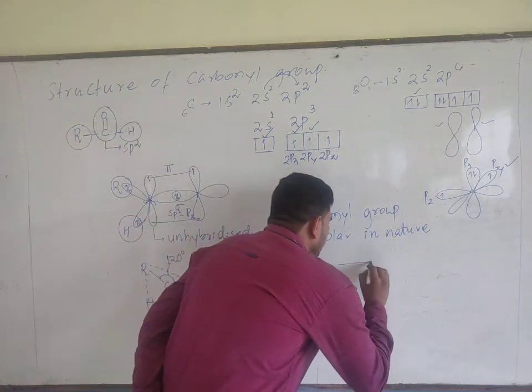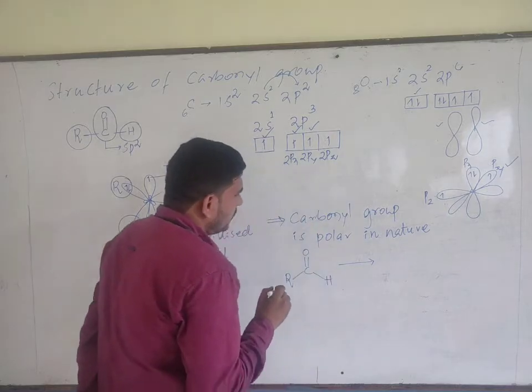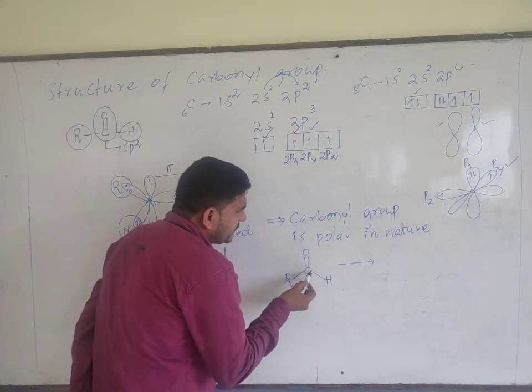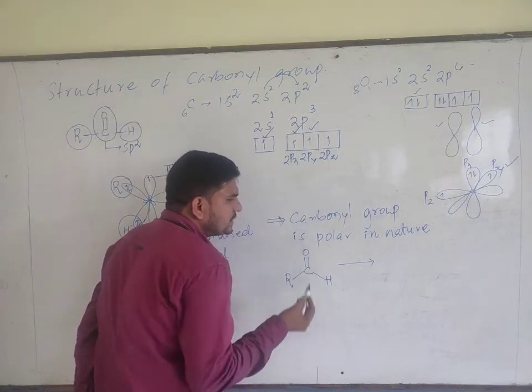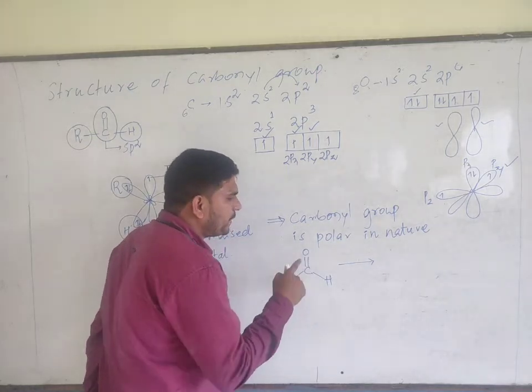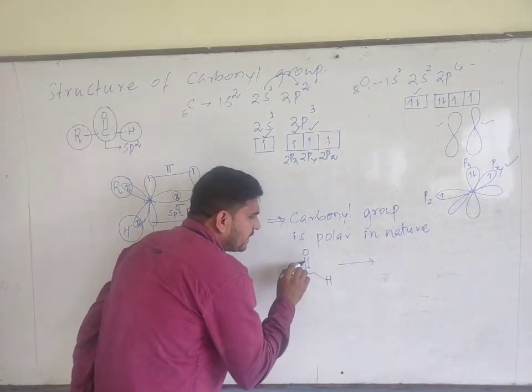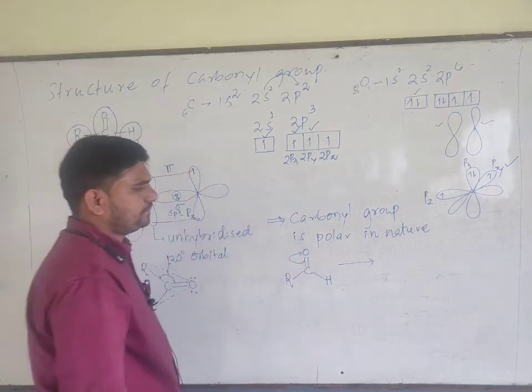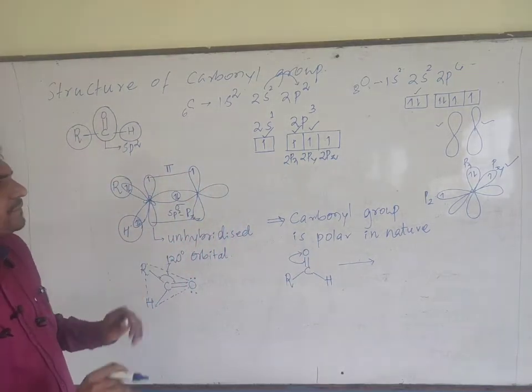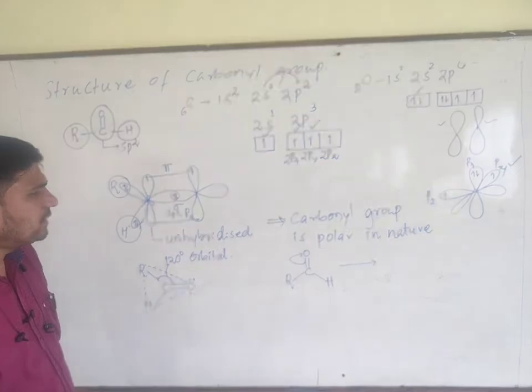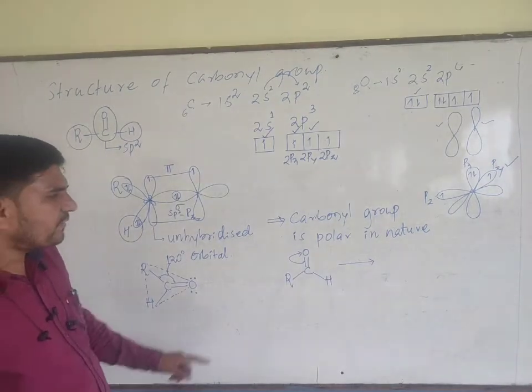Now if you observe the structure over here, there is an electronegativity difference between carbon and oxygen. Oxygen is more electronegative compared to carbon. Therefore the pi electron cloud always gets shifted towards oxygen.